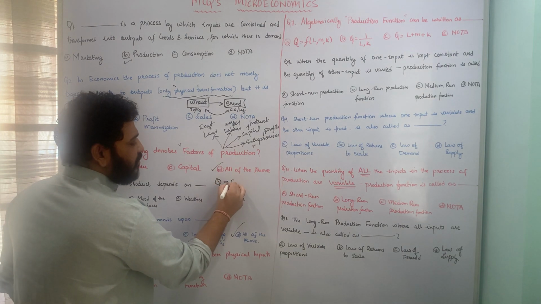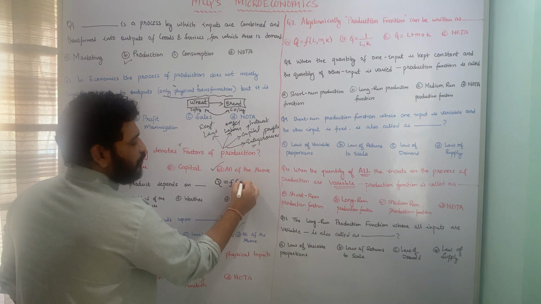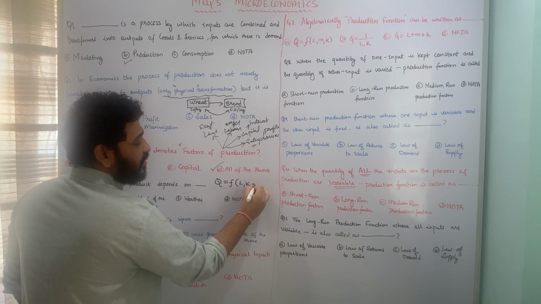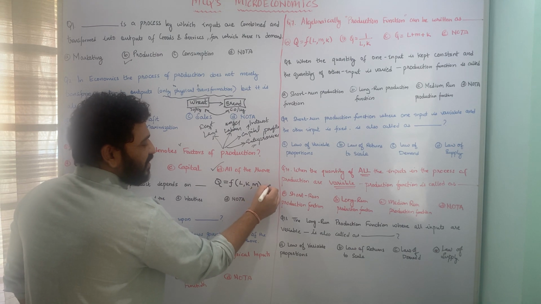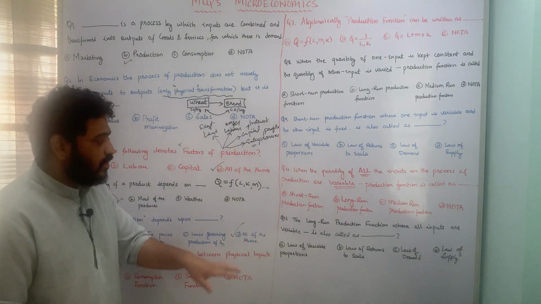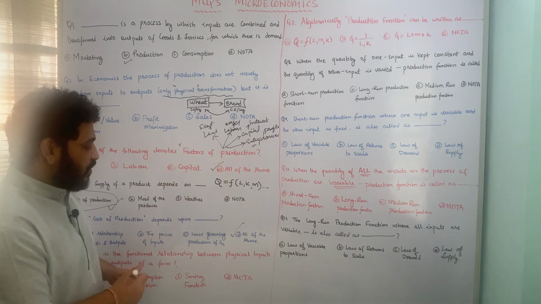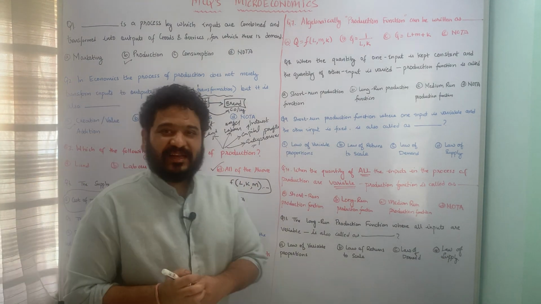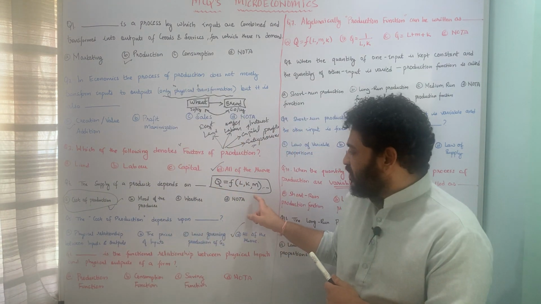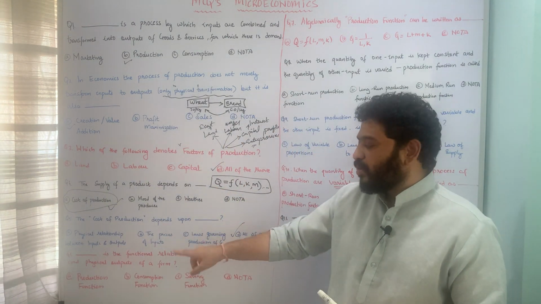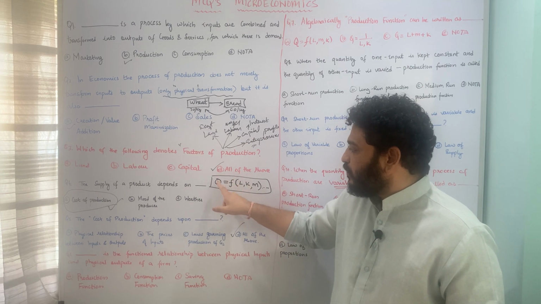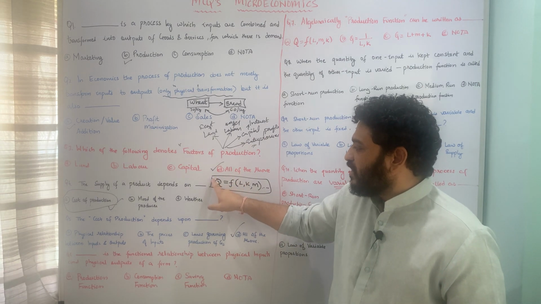Output is a function of labor, which is an input, capital, which is an input, machinery, which is a material, which is an input, etc. There can be a number of inputs which we can look at. So this is what the production function is talking about, and in terms of words you can write this equation as production function is a functional relationship between inputs and the output.